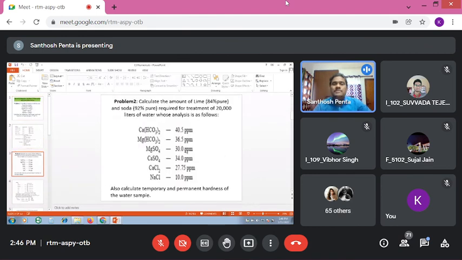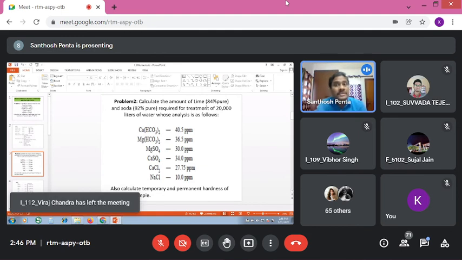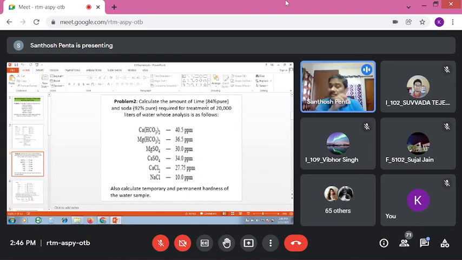This is hardness. Problem 2 is suitable for us because purity factor was given. Calculate the amount of lime. Lime purity was given as 84%. That means lime is not 100% pure, so it is 84. If 84% was given, it means 100/84. Where I mentioned purity, into volume of water into purity factor means 100/84.